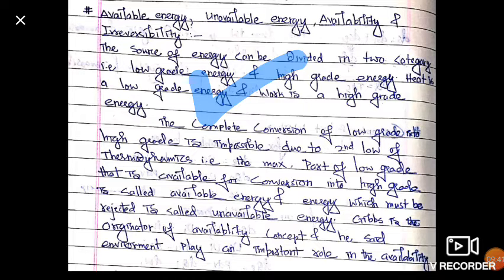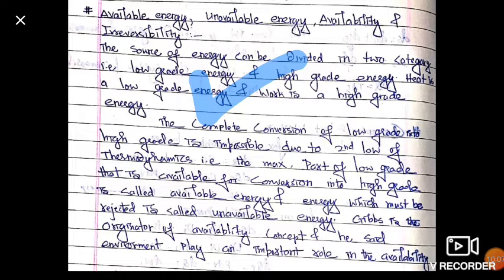Dear friends, if we supply heat to our heat engine, then that total heat is not converted into work. There is some amount of heat that must be rejected. And if we supply work to any system, then that work is totally converted into heat.